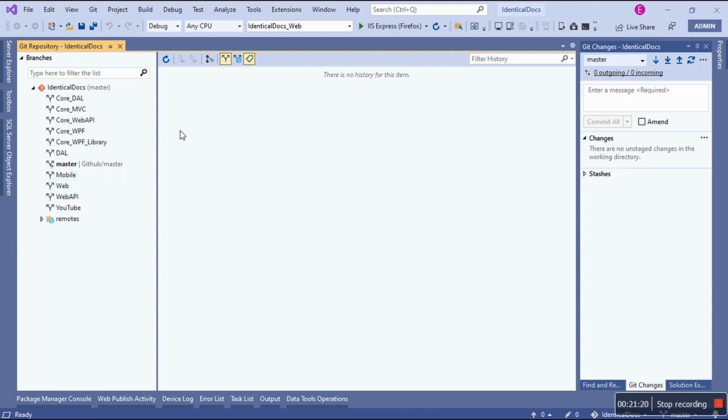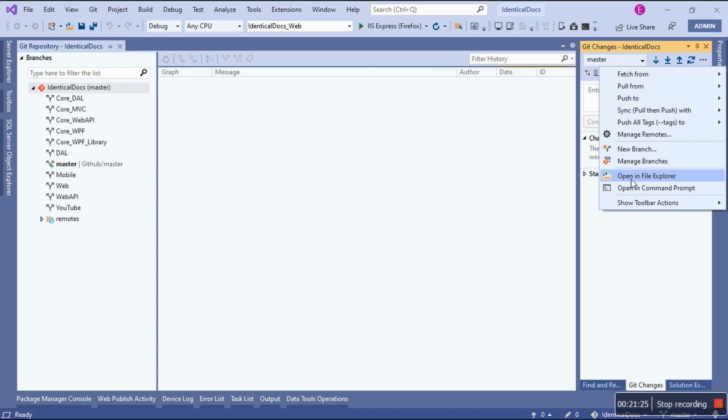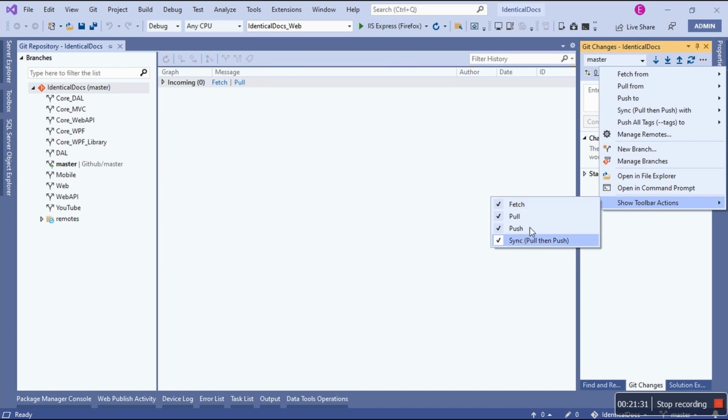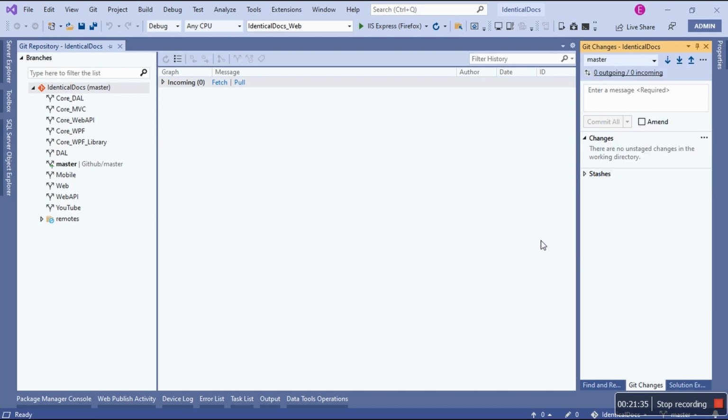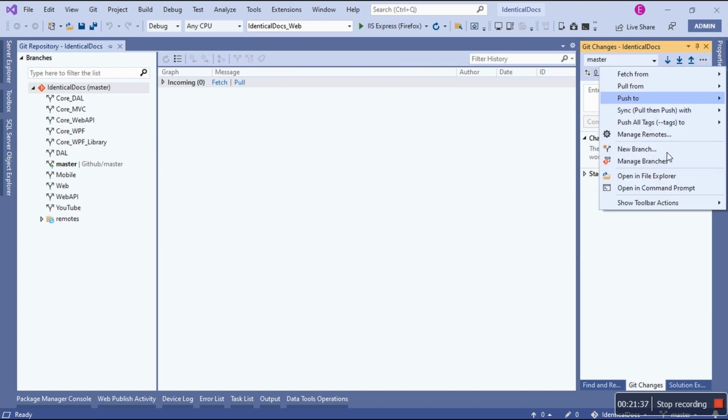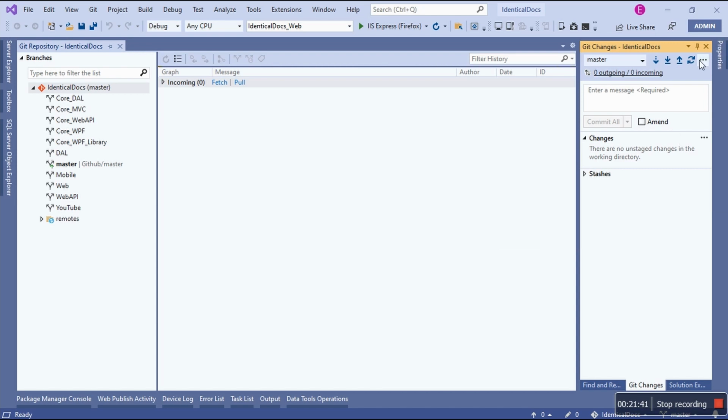We'll also want to talk about this. I'll come to it in a second. And then open File Explorer. We saw this. Show toolbar actions. Okay. Oh, those are toolbars. Interesting. So let's see. It disappeared. Come back. I like it when it's cool. Come back. So now you know what's happening here.